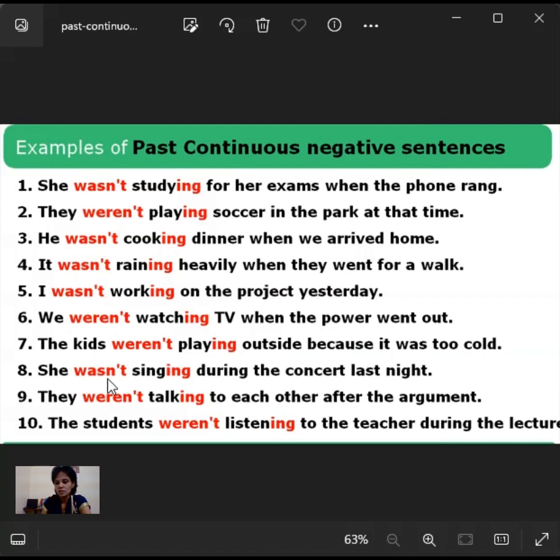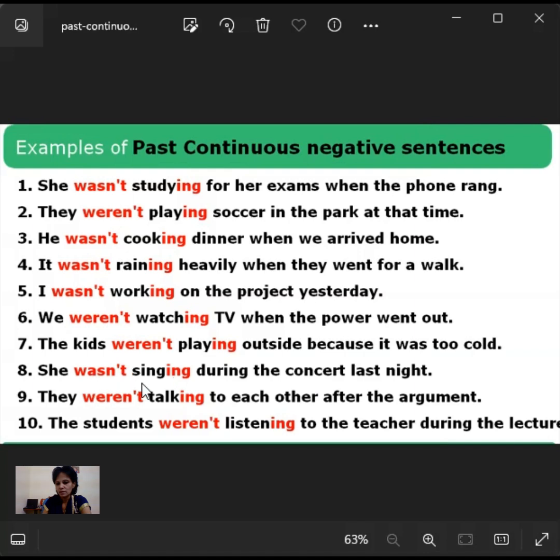And the eighth one, she was not singing during the concert last night. So last night when the concert was there, that time she didn't sing anything. Maybe she was doing some other thing. I don't know, but this means she didn't sing. That is what it means. She was not singing during the concert last night.